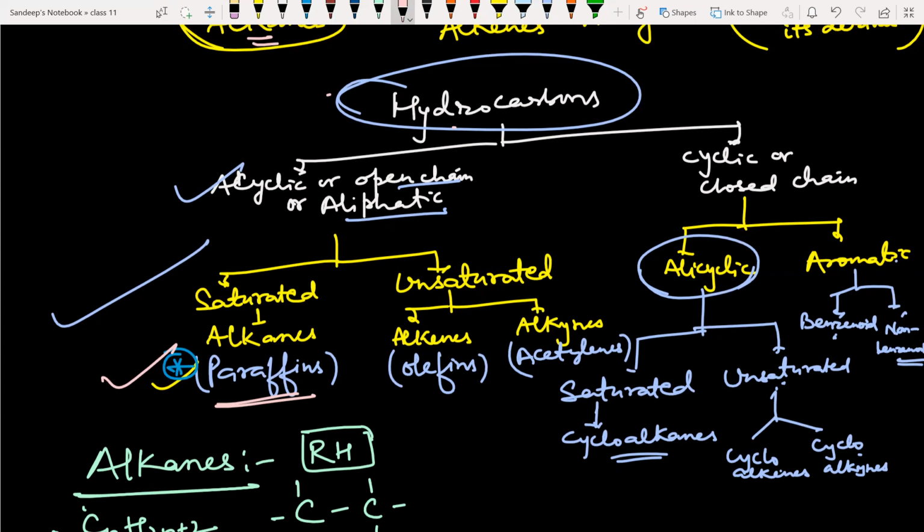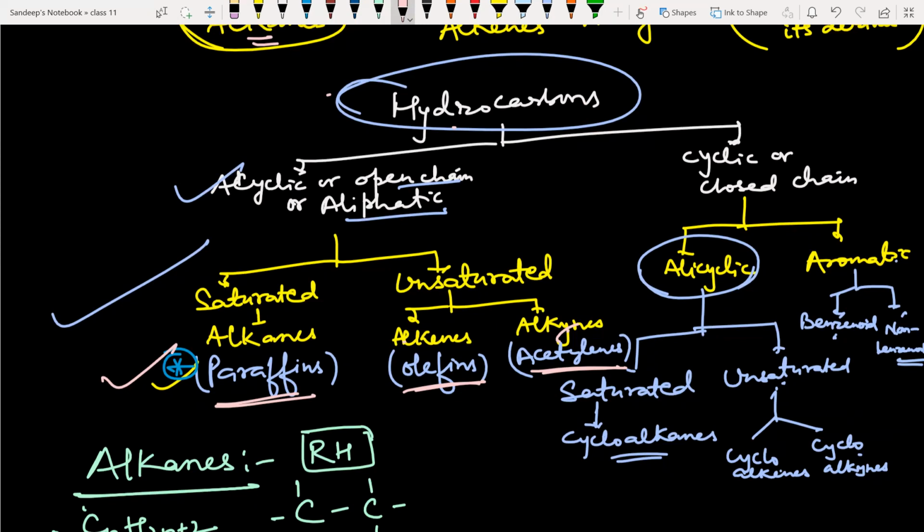Under unsaturated hydrocarbons, alkenes and alkynes are there. Alkenes are also called olefins because the lower members form an oily product with chlorine. Alkynes are also called acetylenes because the first member is acetylene, which is used in the oxyacetylene torch for welding metals.